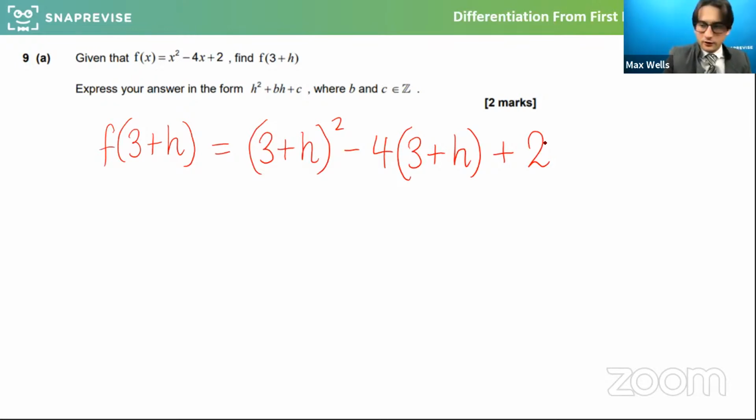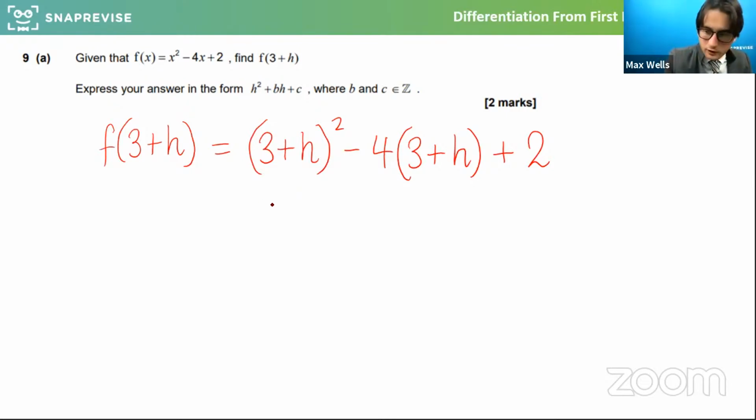So it's quicker than it looks. Let's sub that all in. Remember, this is a sneaky double bracket. So 3 plus h squared really means 3 plus h, 3 plus h. Don't make that classic GCSE mistake of 9 plus h squared. There's a double bracket there.